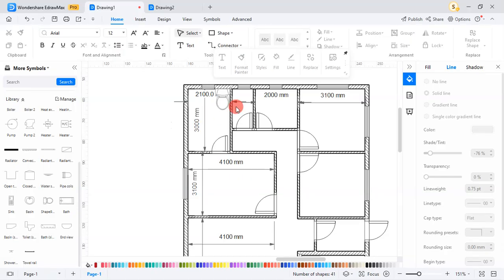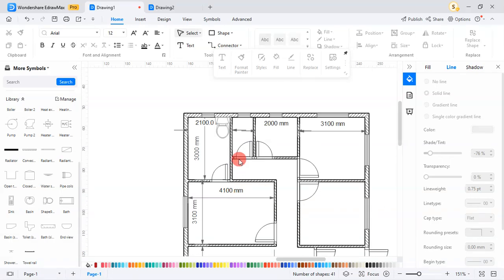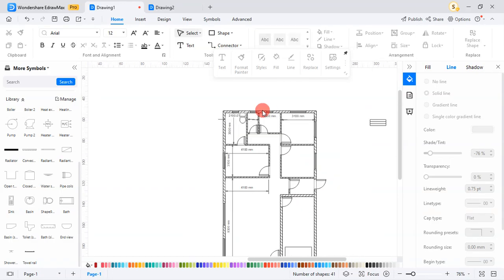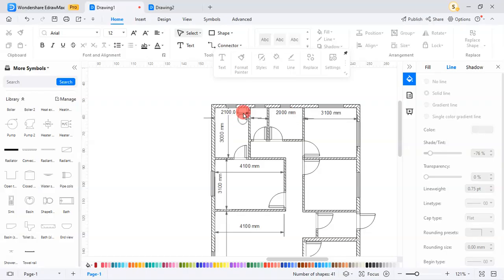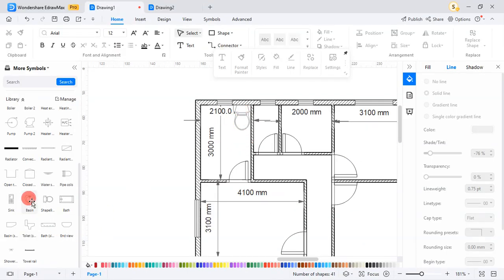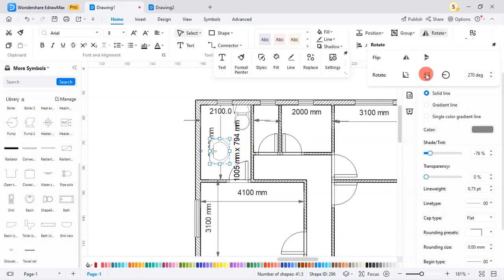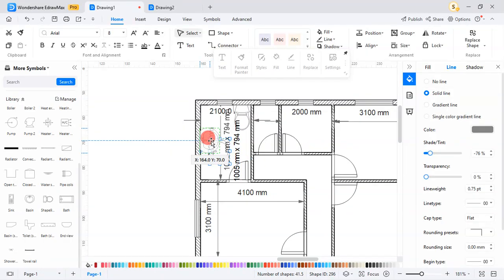The dimensions here are supposed to be on top, but for now let's just forget about it. So I've placed my WC seat, then my sink, and click, drag and drop. Place it.